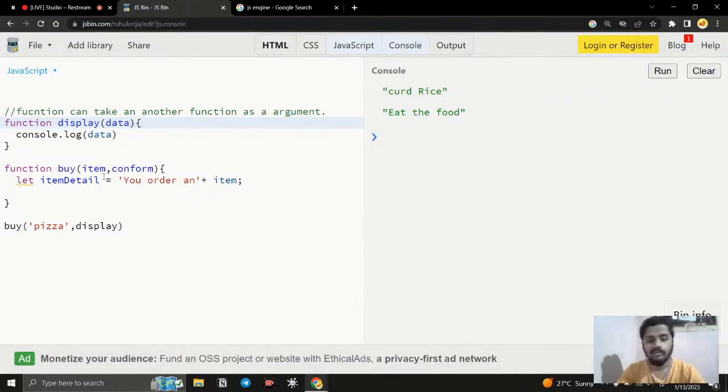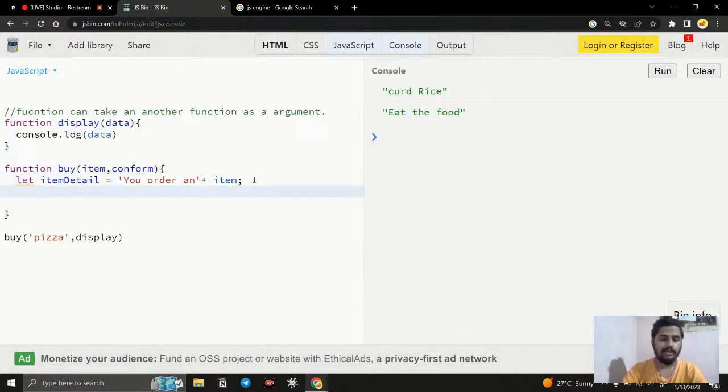So we can pass the function as an argument to this function, and here we can get the function. Right now this confirm is going to be the display function. So I write confirm, and you can see the display function is nothing but this confirm. Or we can simply mention display here also, if you don't want to be confused. So I simply write display.